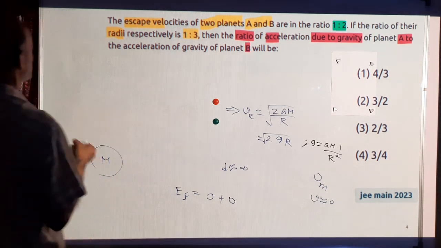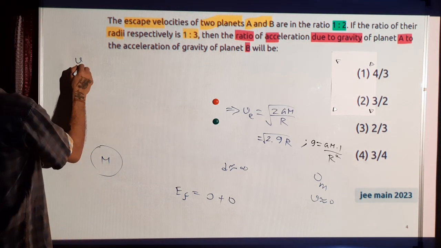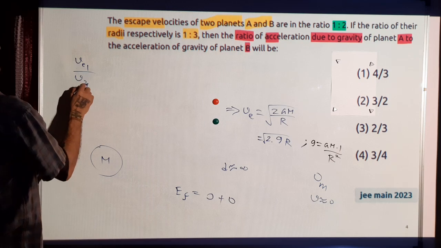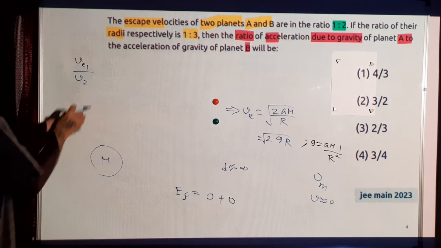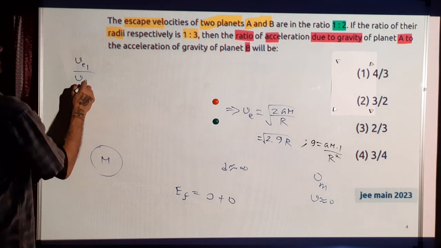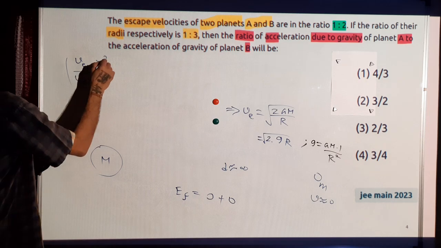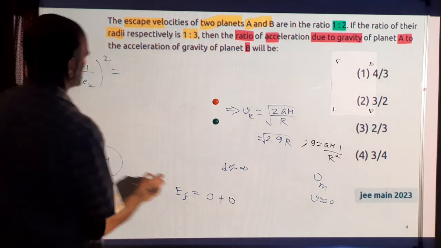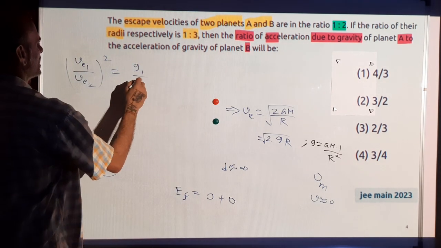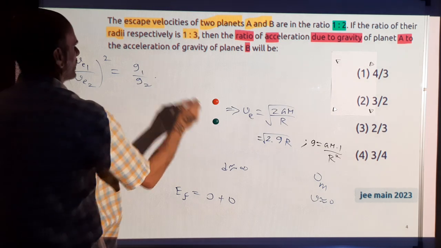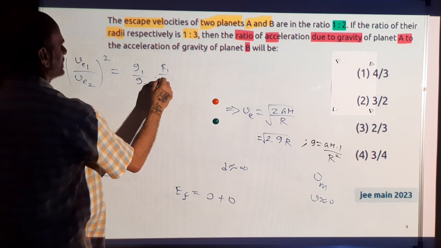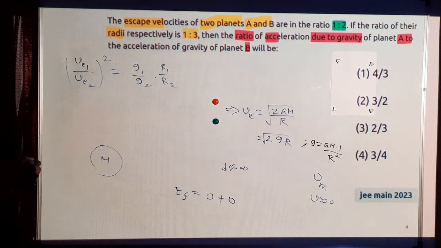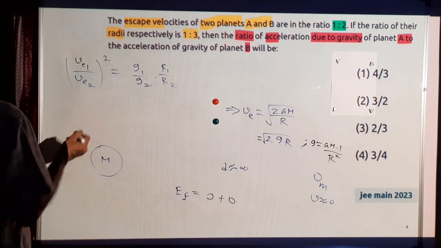So from this, I get the ratio of the escape velocities, VE1 by VE2 of the second planet, squared, equal to, I can square both sides, g1 by g2 into R1 by R2. The escape velocity ratio is given as half.